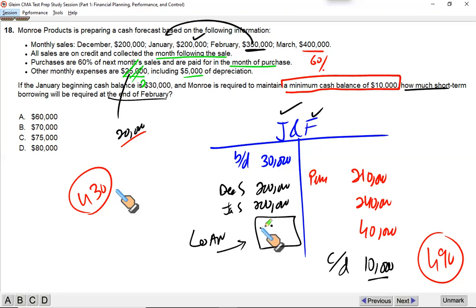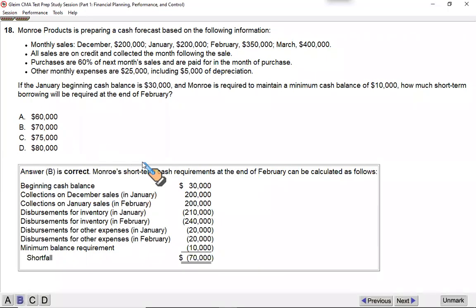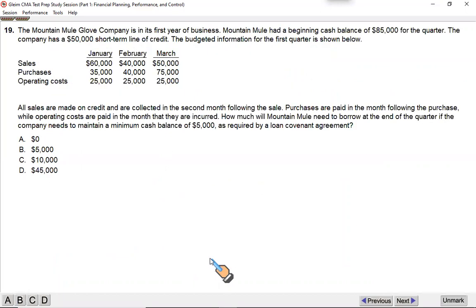You need to borrow $70,000 in order to make these payments and still have $10,000 balance at the bank. So that makes B the correct option, right? You can write it in this format if you like: inflows, opening balance, less outflows. Nonetheless, you will get the same answer, the shortfall that you need to borrow.